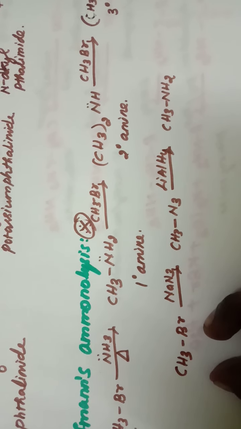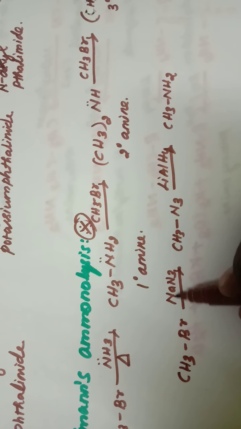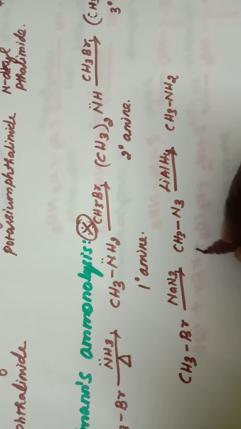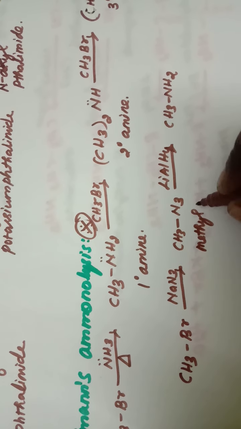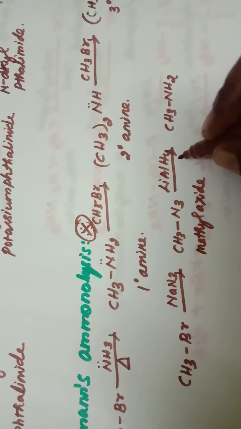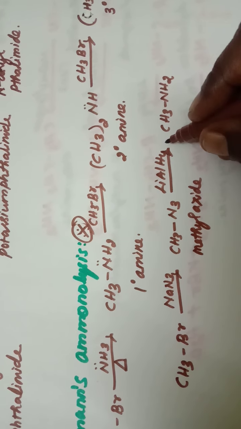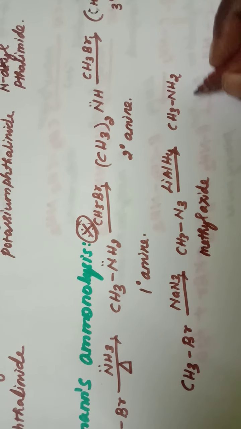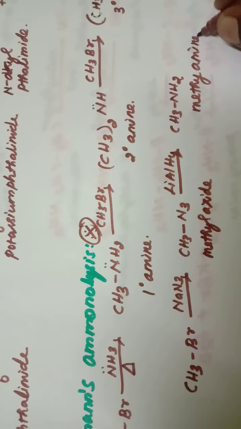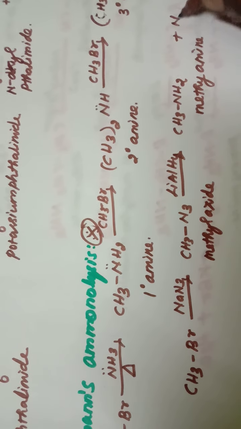This is the alkyl halide. When it is treated with NaN3, that is sodium azide, we get methyl azide. This methyl azide is reduced with lithium aluminum hydride, and we get methylamine plus N2.